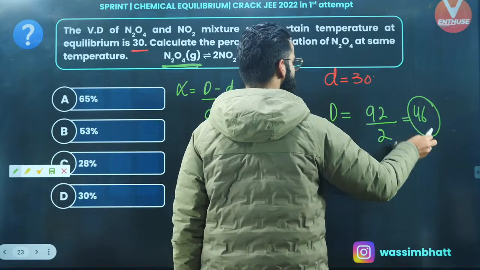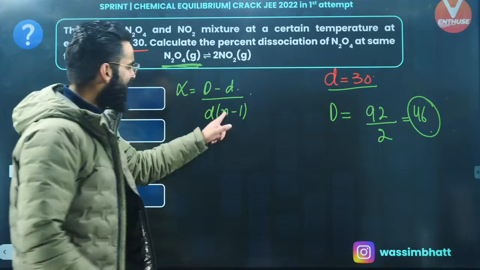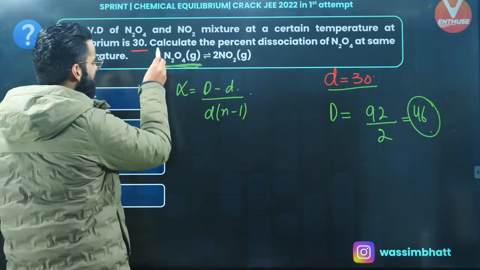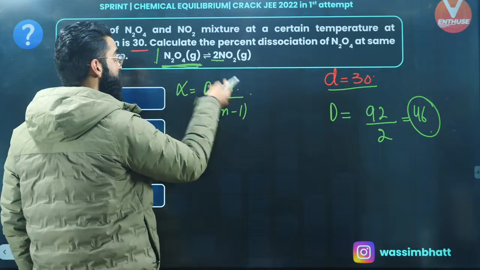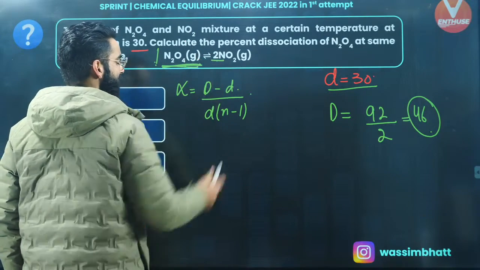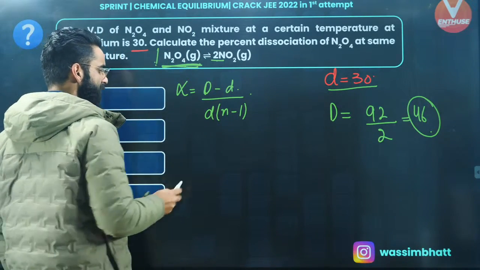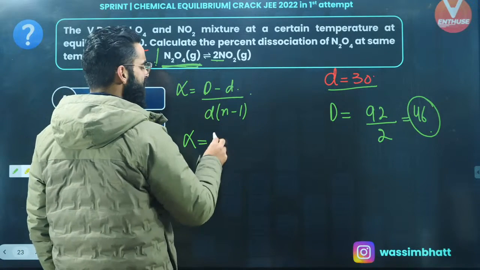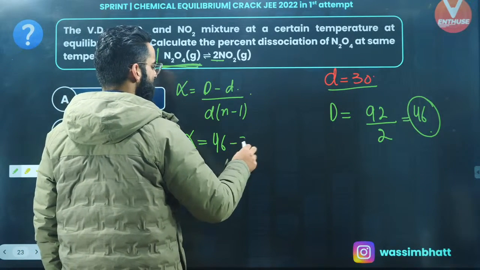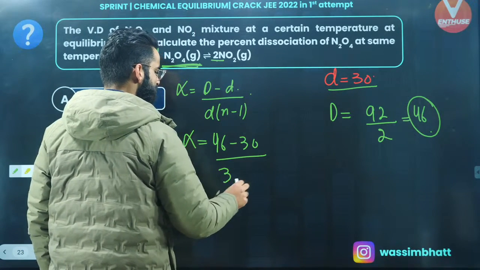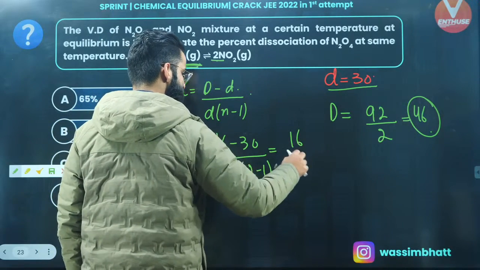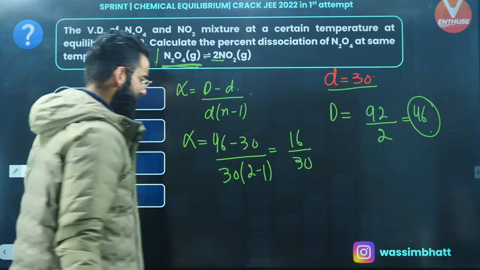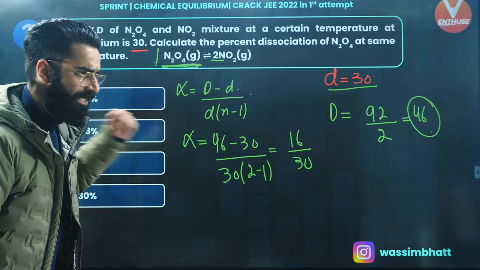So capital D value you got, small d value you got. What is the value of n? From one particle you are getting two particles. The number of particles which we get from one particle decides the value of n. n value is 2 in this case. So alpha is equal to capital D, which is 46, minus small d, which is 30, divided by small d, which is 30, multiplied by (n minus 1), that means 2 minus 1 comes out to be 1. So it comes out to be simply 16 divided by 30. Just solve it. That's going to give you the degree of dissociation.